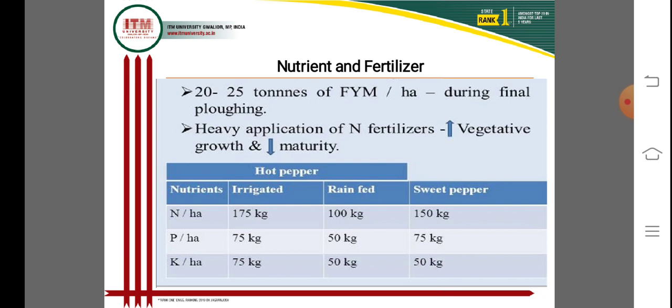Phosphorus is 75 kg irrigated, 50 kg rainfed, and 75 kg for sweet pepper. Potash is 75 kg, 50 kg, and 50 kg for the different conditions and crops. Hot pepper means hot chili or chili, and sweet pepper means capsicum.